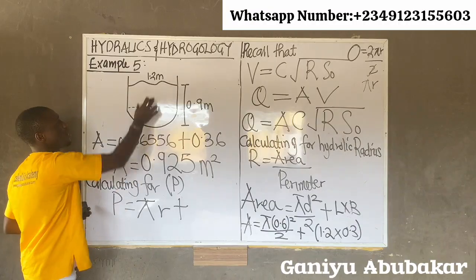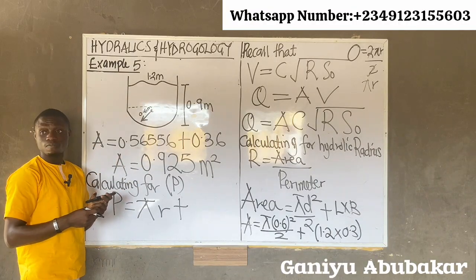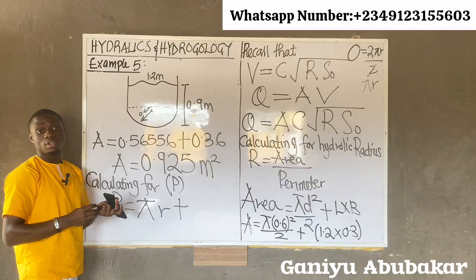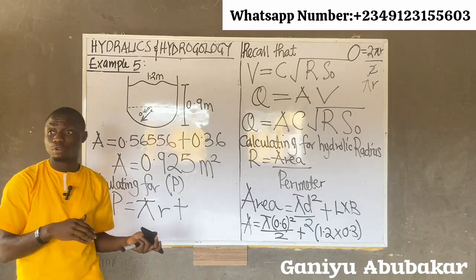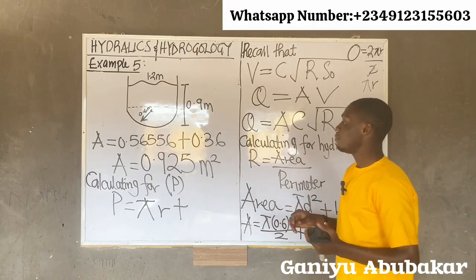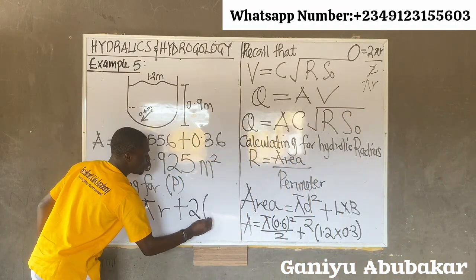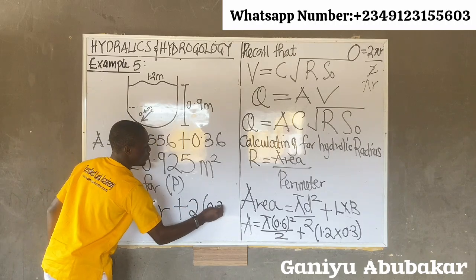What's the next shape here? Rectangle. What's the rectangle? Length plus breadth. Now listen. In this case, what they used was 2 into 0.3.